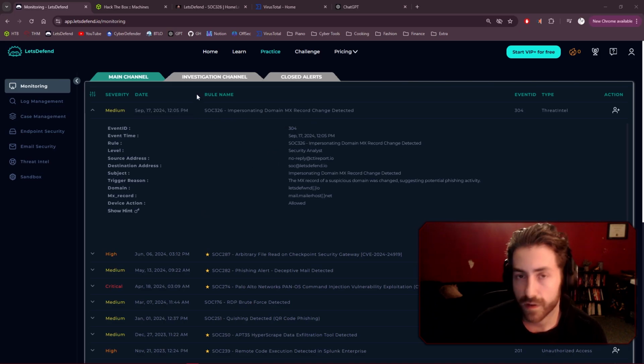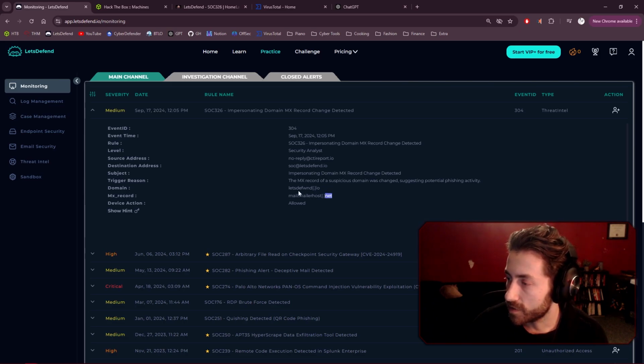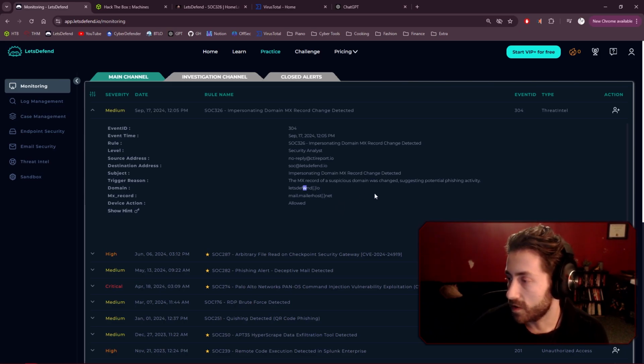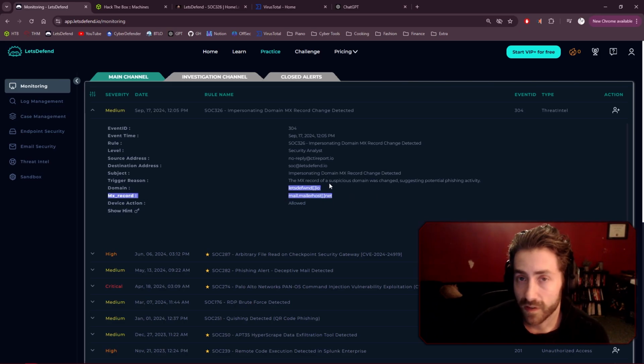This is an alert that was triggered based on a domain's MX record change, and it is essentially a typo-squatted domain name that is pointing to this malicious mail server. The typo-squatted domain replaces a W with an E, so it's the same exact domain except it's a W instead of an E. This is obviously a phishing domain, with the attempt of getting an internal user or someone within the LetsDefend domain to click on an email sent from this malicious domain.